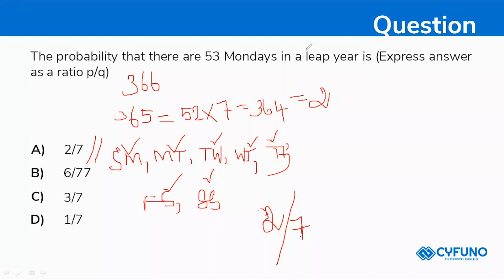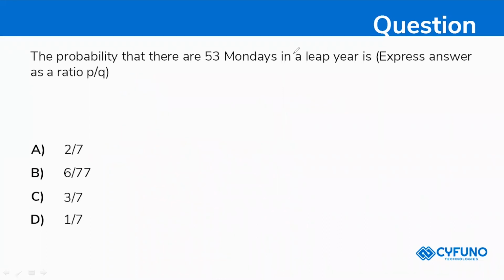Right. So I'll just clear this. Your answer is 2 by 7, not 1 by 7. Inside your leap year, you will be having 53 Mondays. We are asking only for 53 Mondays, not 53 Tuesdays. If you are taking 53 Tuesdays, the answer will come as 1 by 7. If it is not a leap year, it will come like 1 by 7. Yes, Aravind.